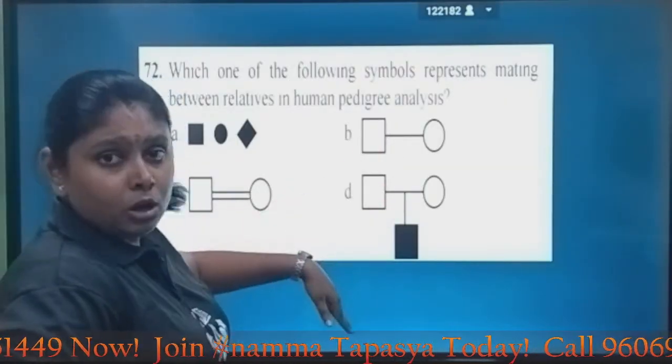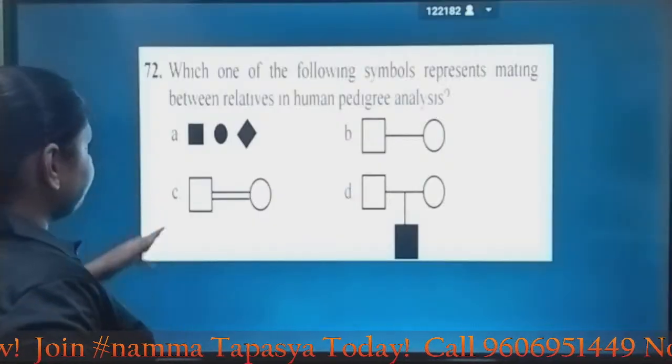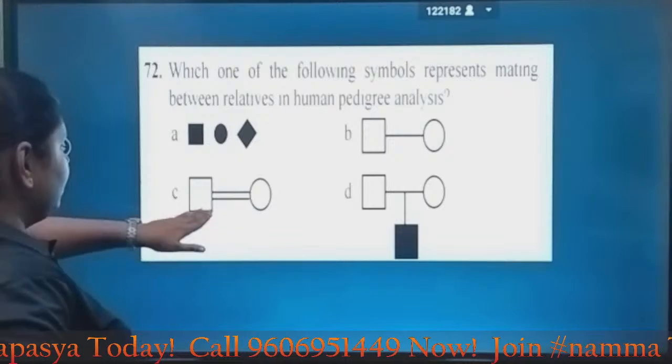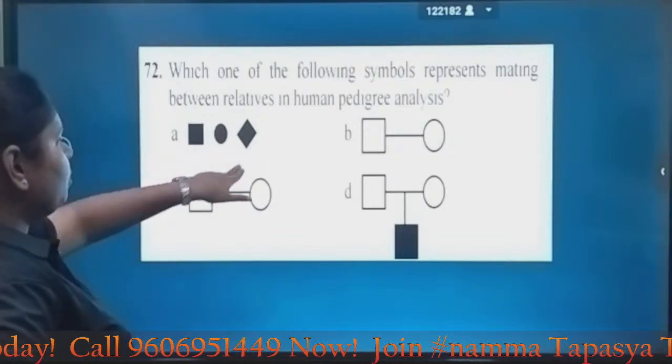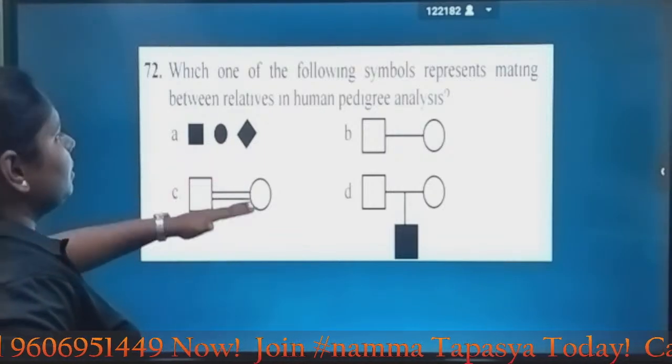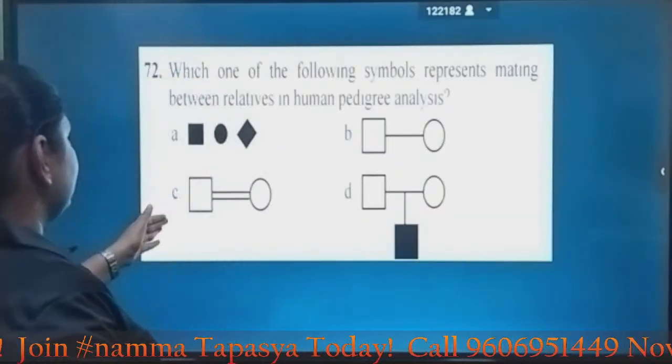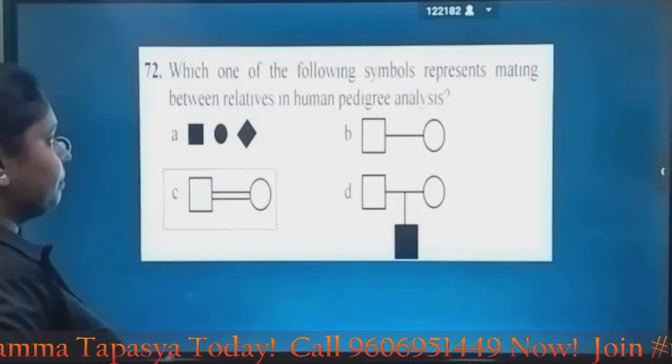So that is what these two images describe. And A you cannot consider, you don't have any such option. And now the left out option is option C, which shows the mating between relatives. So here the answer is option C.